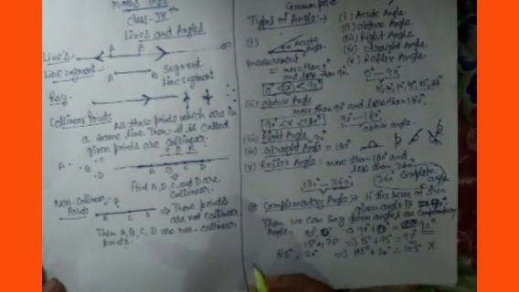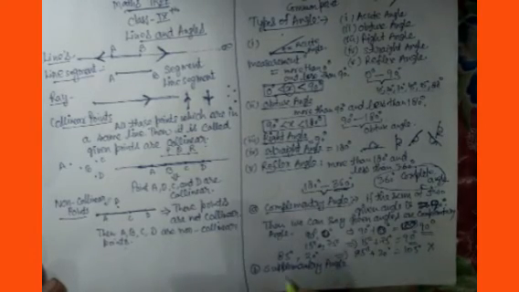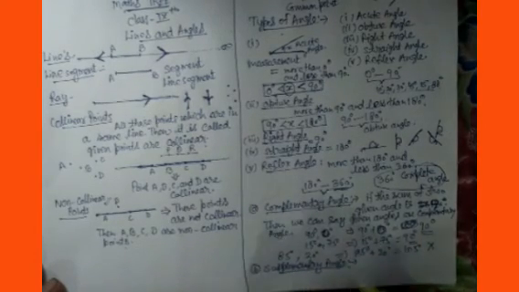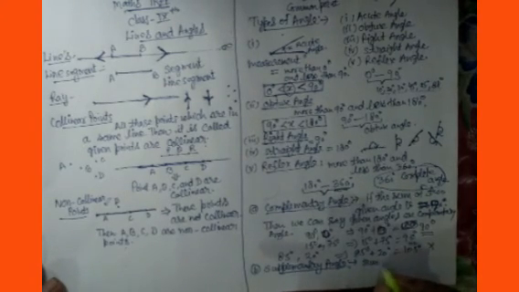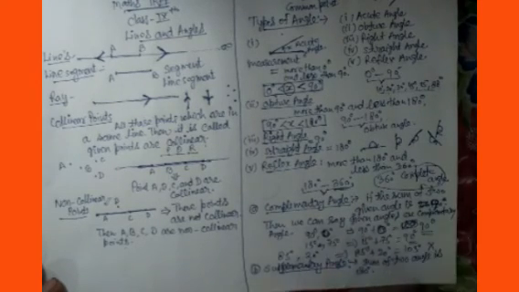Now thereafter there is the supplementary angle. If the sum of two angles is 180 degrees, then it is called supplementary, the same as it was in complementary.